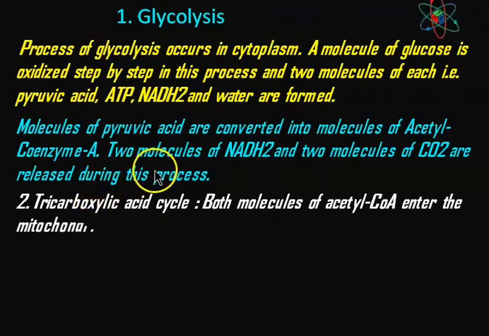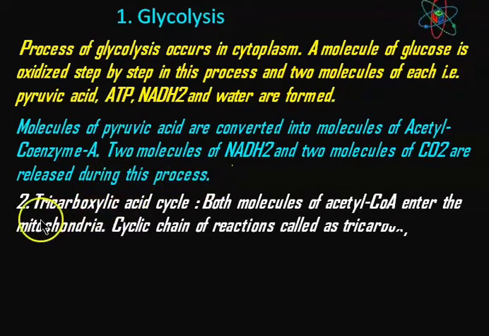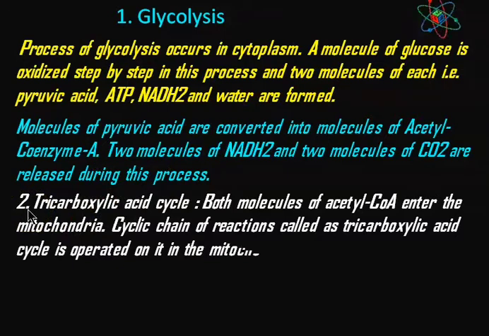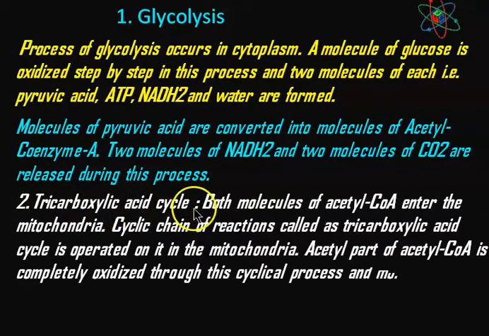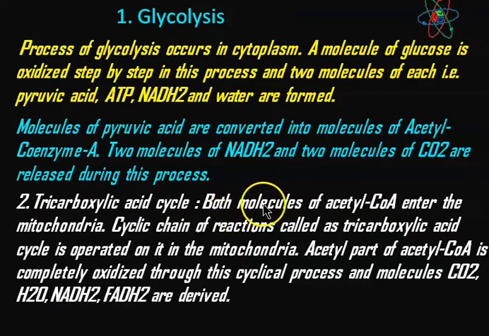So glycolysis is completed, and second step is TCA cycle, tricarboxylic acid cycle. Both molecules of acetyl coenzyme A formed in glycolysis enter the mitochondria.